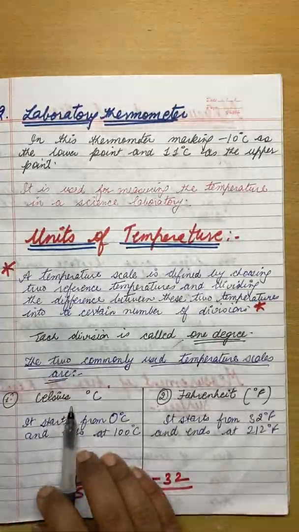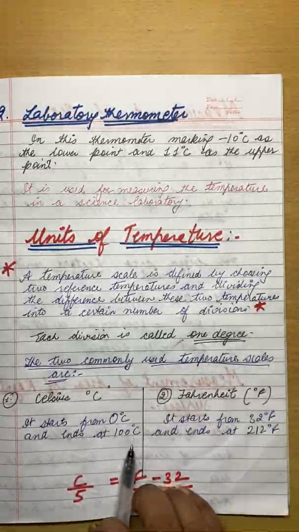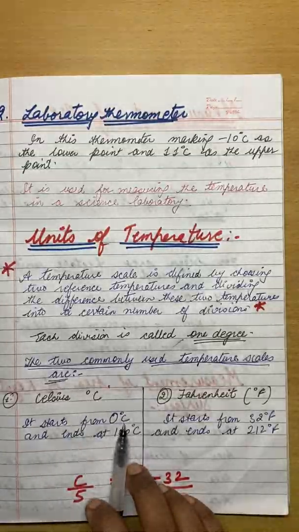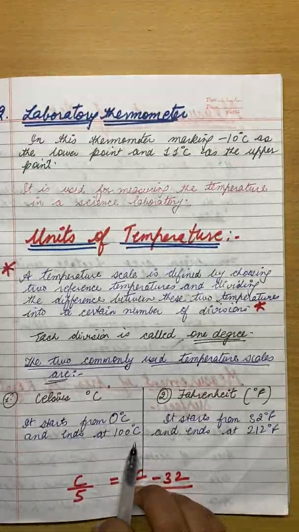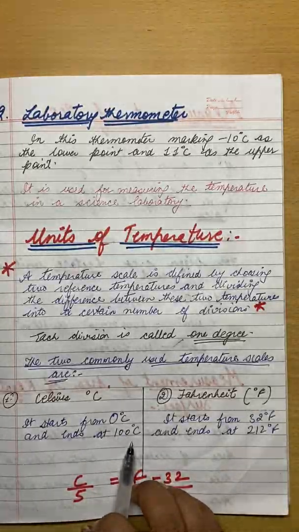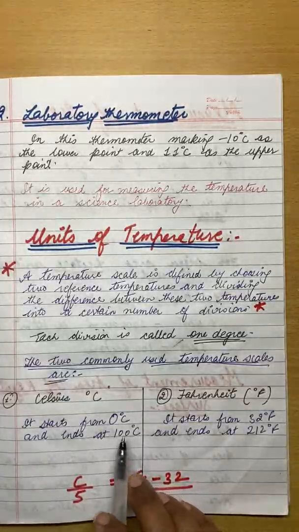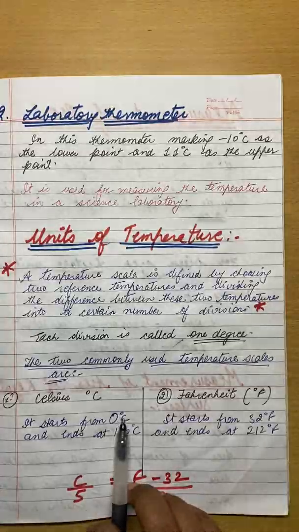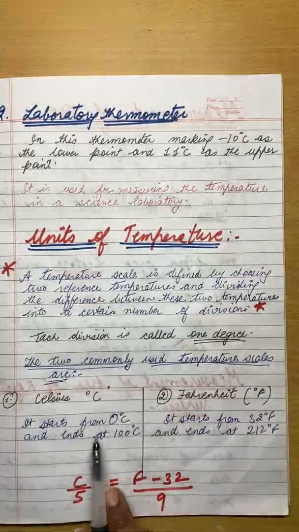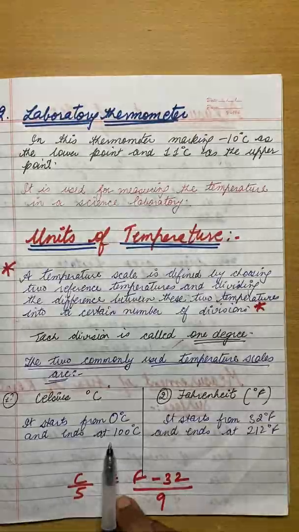Now the Celsius scale starts from 0 degree centigrade to 100 degrees centigrade. That means the melting point of ice is 0 degree centigrade and the boiling point of water is 100 degree centigrade. And they are divided into 100 divisions, because it starts from 0 and ends at 100 degrees.